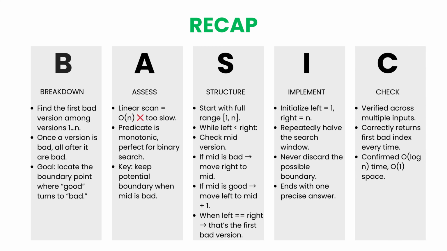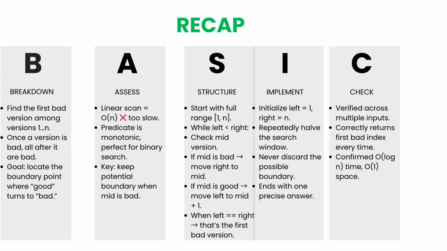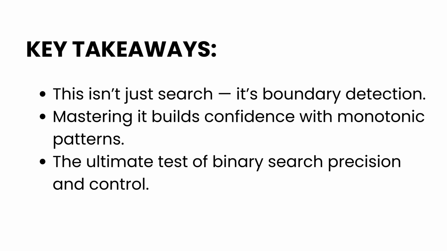Check recap. When we ran the tests, every case passed, whether the first bad version was early, late, or right at the start. The function consistently returned the correct index with O(log n) time and O(1) space, just as expected. The big takeaway? Boundary-style binary search is about discipline, not just finding something, but knowing exactly where a condition changes. Mastering this pattern builds the confidence and accuracy that top interviews are designed to test.